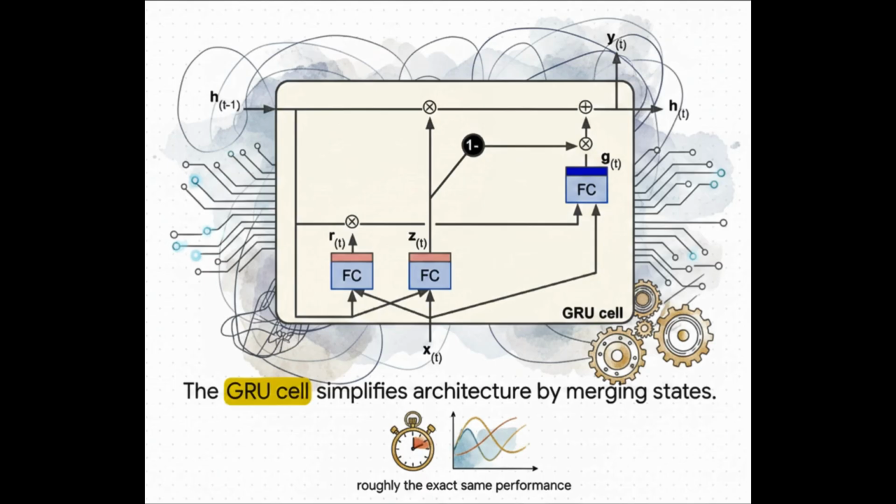So when should you use GRU? If you want a strong recurrent model but you want something simpler than LSTM, GRU is a very good choice. In many projects I would try both LSTM and GRU and compare their validation performance. There is no universal winner. The best model depends on the dataset, the sequence length, the amount of data, and the forecasting horizon.